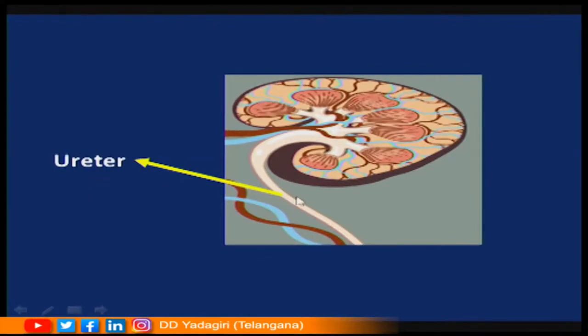What is the function of the ureter? The ureter helps in the propulsion of the urine produced by the kidneys into the urinary bladder. Due to the presence of smooth muscles in the wall of the ureter, the urine is propelled from the kidney into the urinary bladder.